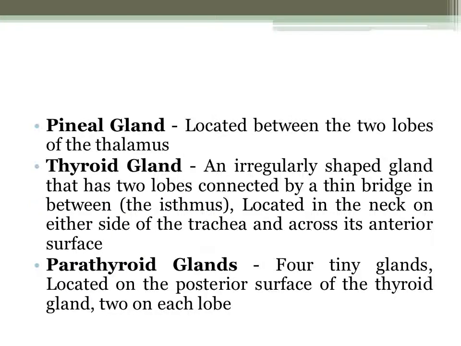Now let's go to the pineal gland. The pineal gland is located between the two lobes of the thalamus. It is responsible for the regulation of the circadian rhythm of our body, meaning the 24-hour cycle of our body during the night and day. So basically, the pineal gland is responsible for the 24-hour cycle of our body, whether that's in the morning or at night.